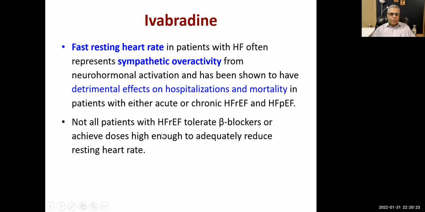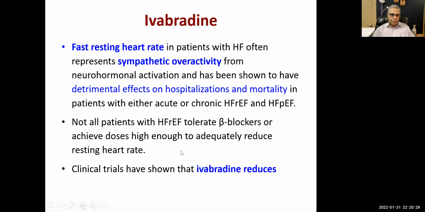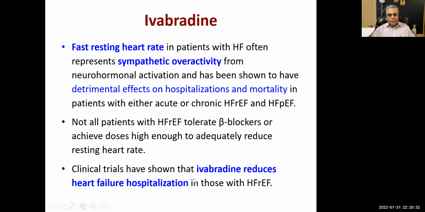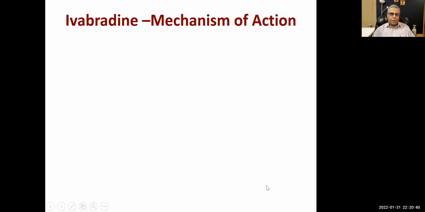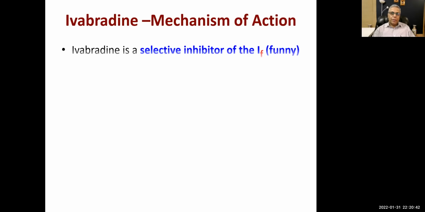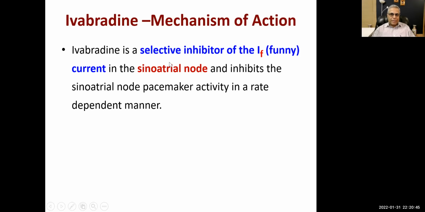Now, not all patients with HFrEF tolerate beta blockers or achieve doses high enough to adequately reduce resting heart rate. So clinical trials have shown that Ivabradine reduces heart failure hospitalizations in those who have reduced ejection fraction, right? The mechanism of action is that it is a selective inhibitor of the funny current, right?